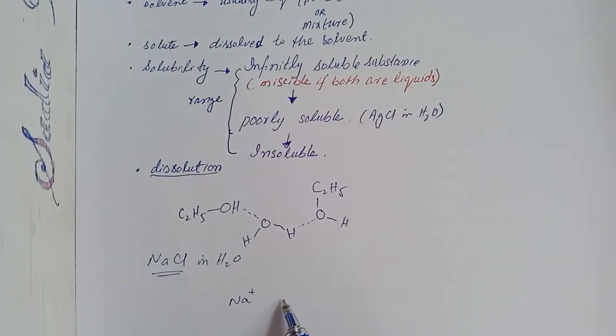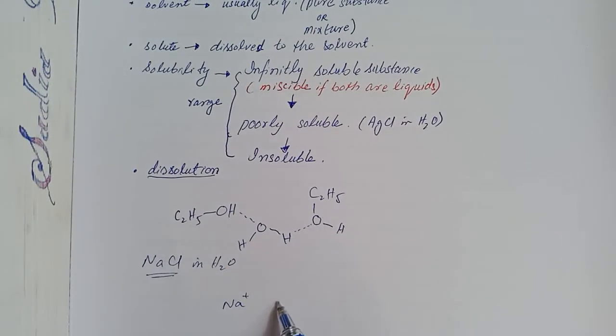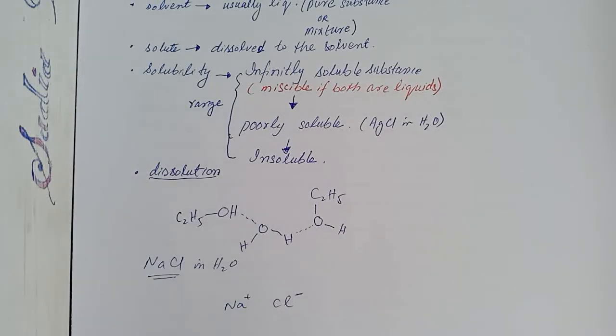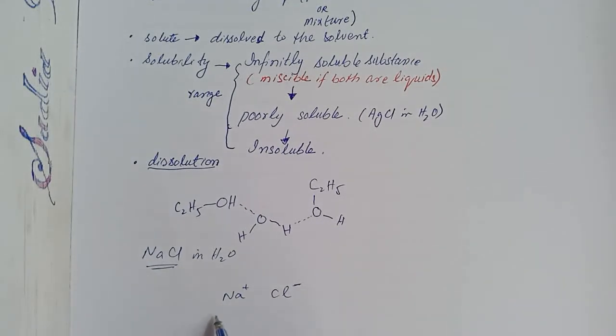This means first it is dissociated into respective ionic species, and then these are solvated, meaning they are surrounded by the water molecules depending on the type of charges on these dissociated ionic species.